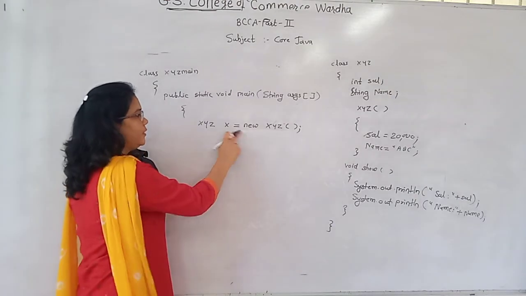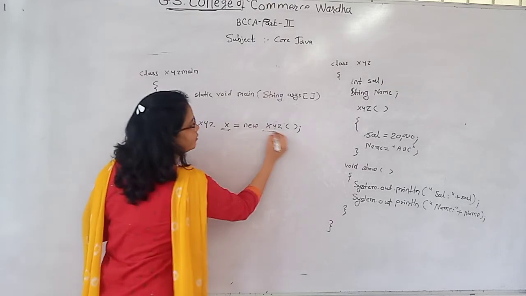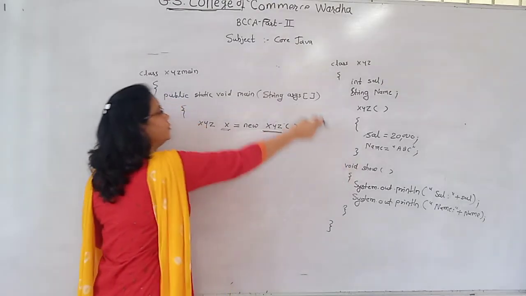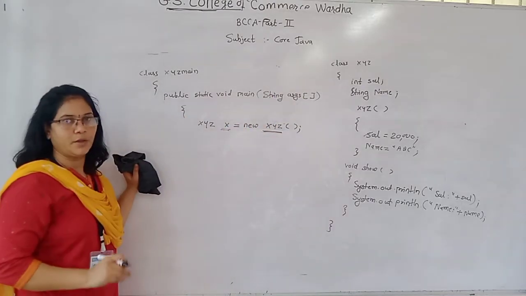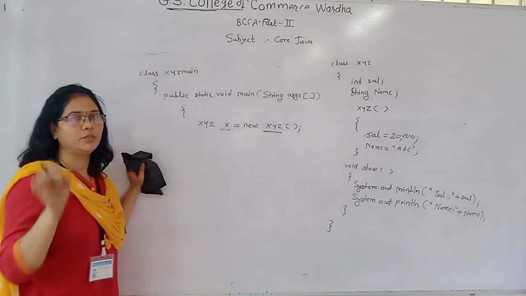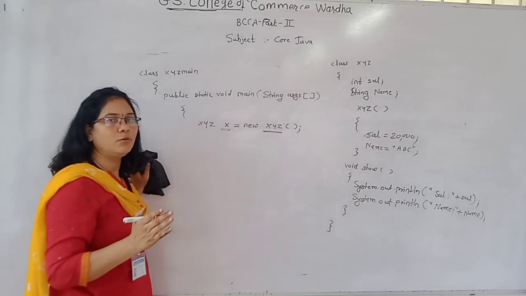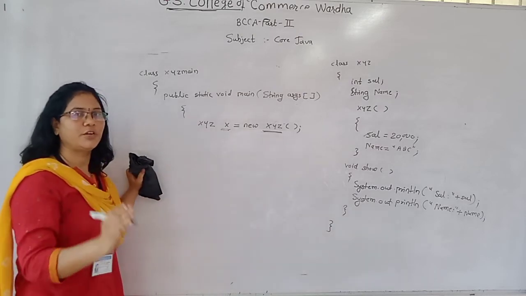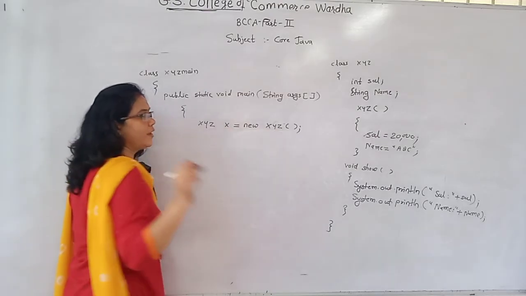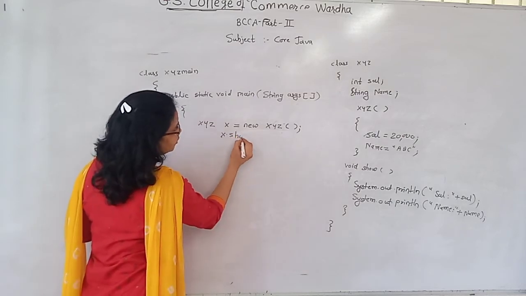So when I create the object xyz x by using the default constructor, this constructor is automatically called. I do not have to call this constructor by using the object. So this is my third rule. And what is the fourth rule? It is used to initialize the object. We initialize the object here. So I have to call just one function, that is show.